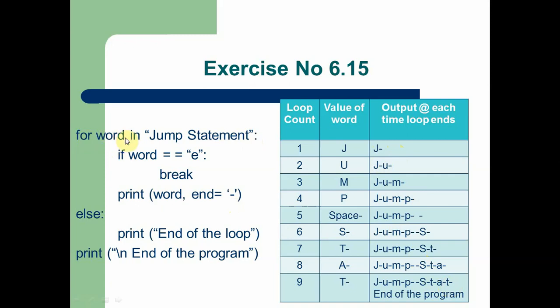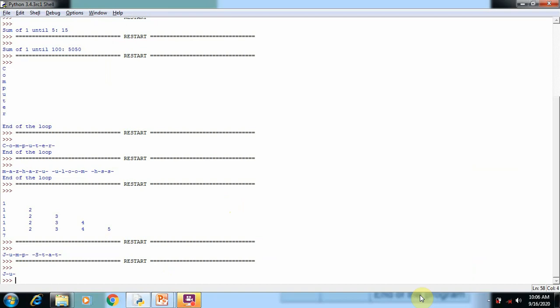When the statement reaches the e, the break statement is executed. Because the break statement executed, the else part is not executed. The next part, that is the end of the program part, is executed. So now we are going to open this program.